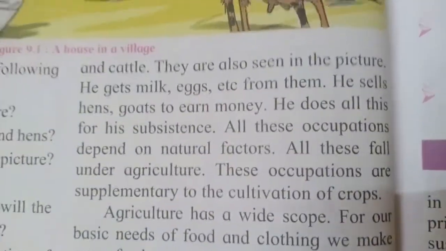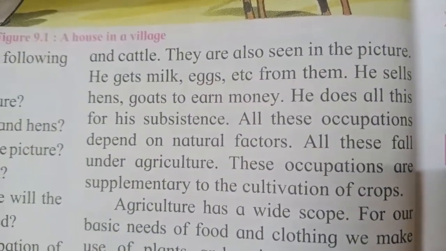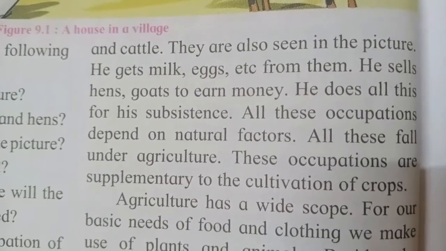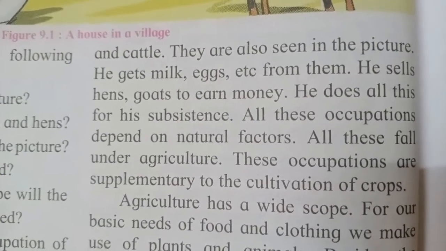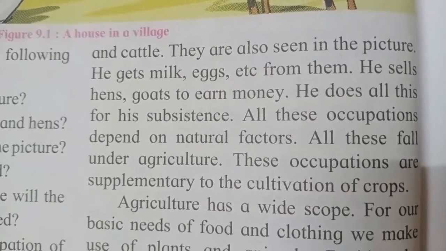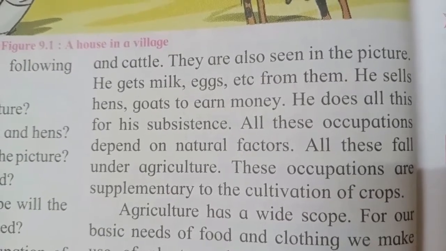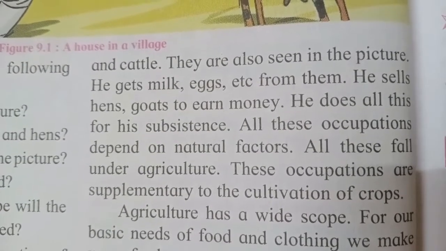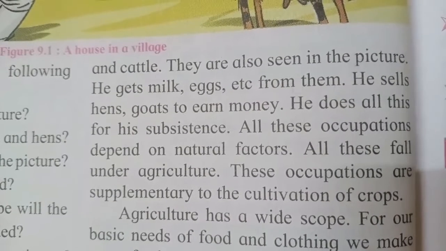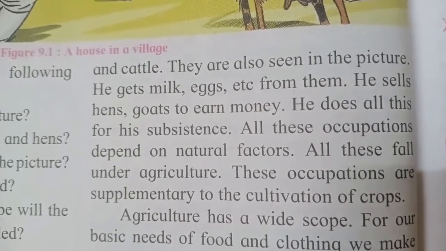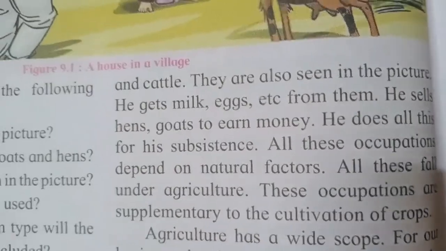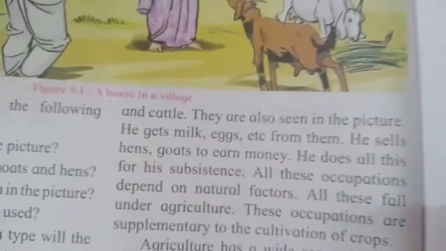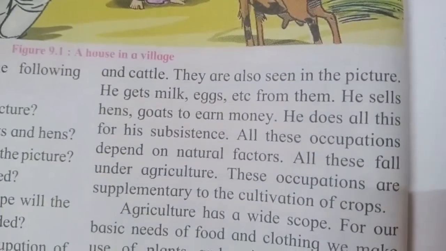So when we talk about a farmer, we see that most of the time there are animals like hens, sheep, goats, cows, buffalo. All these are kept by the farmer, and in a similar way we can see them in the picture. He gets milk, eggs, etc. from them.